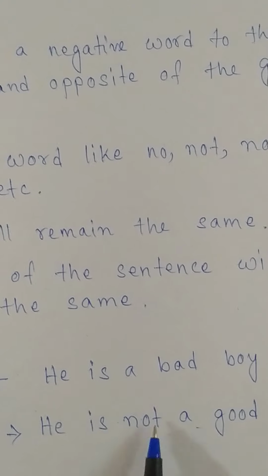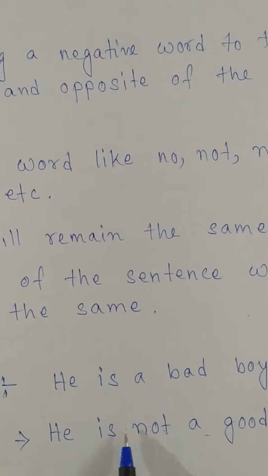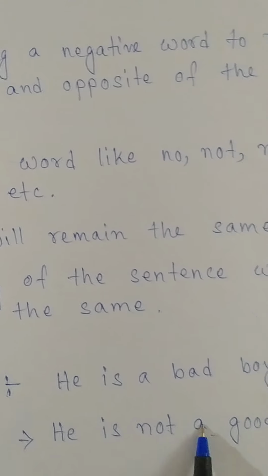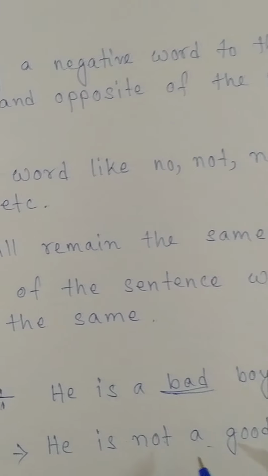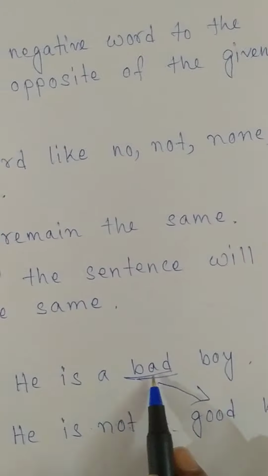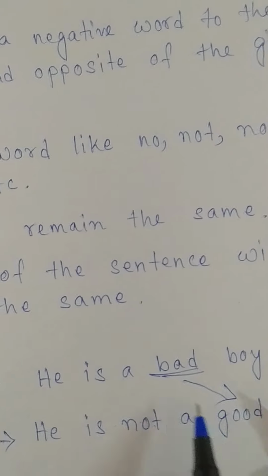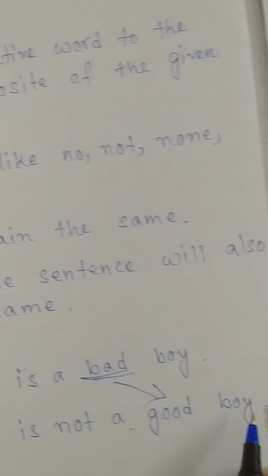He is not. That is, we have put one negative word, not. He is not a... Now what is the opposite of bad? That is good. See, the opposite of the given word. So, he is not a good boy.